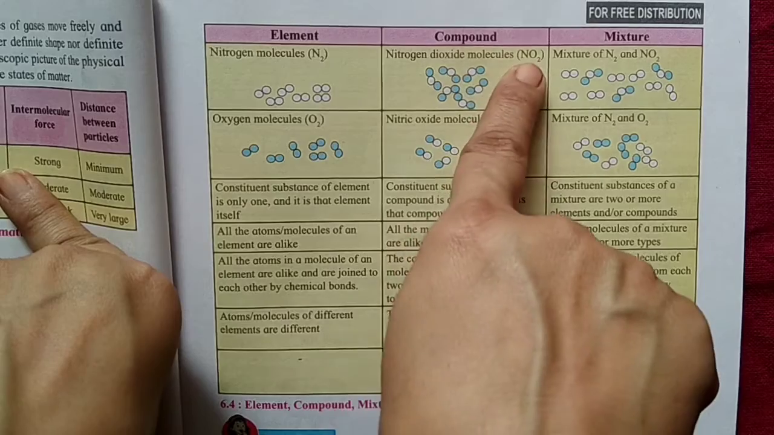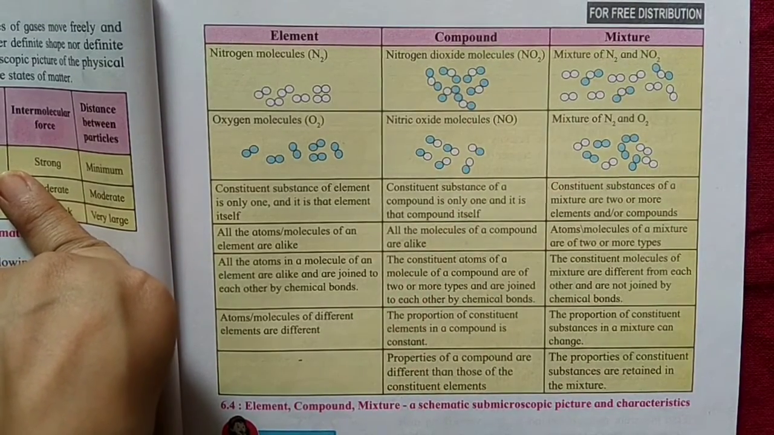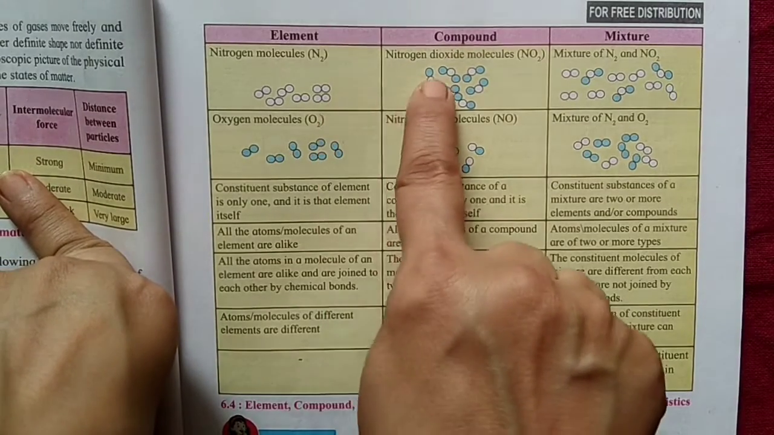Now the compound is formed of NO2. Here, one molecule of nitrogen combines with two molecules of oxygen. So see here now, one white and two blue.